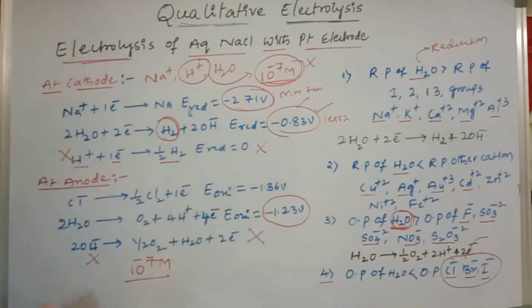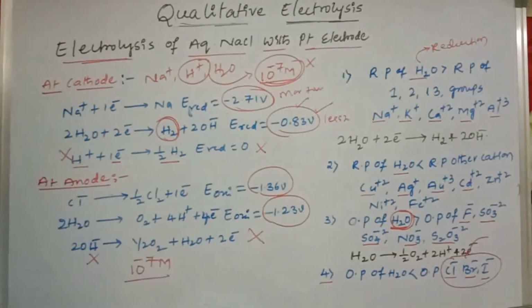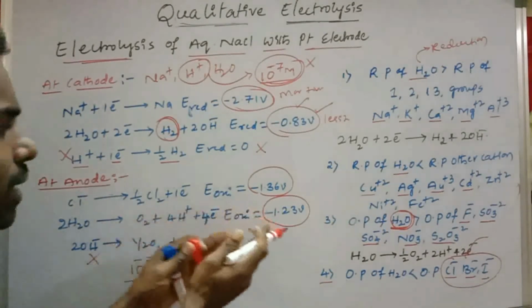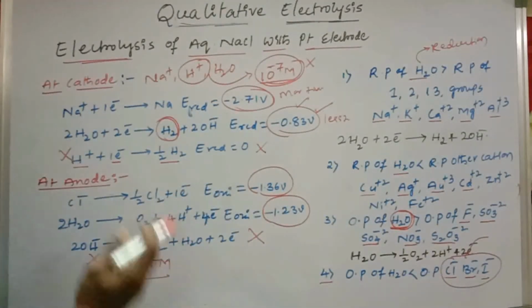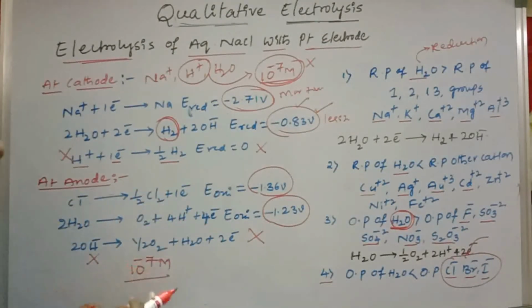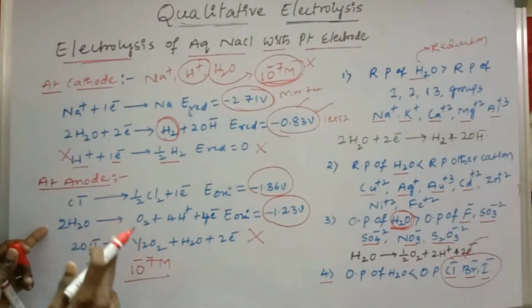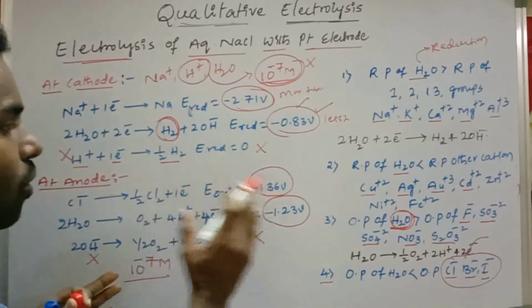H2O is −1.23 and Cl− is −1.36. Based on the oxidation potential, the water must undergo oxidation, but due to the overpotential of water,